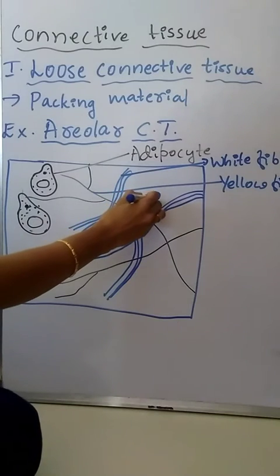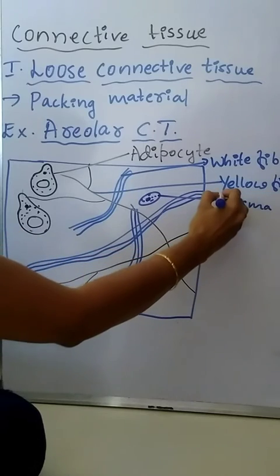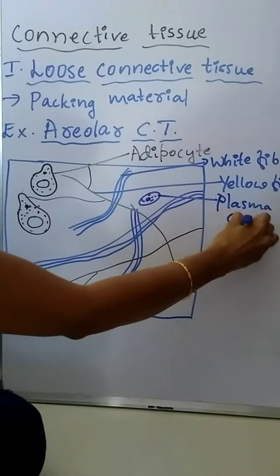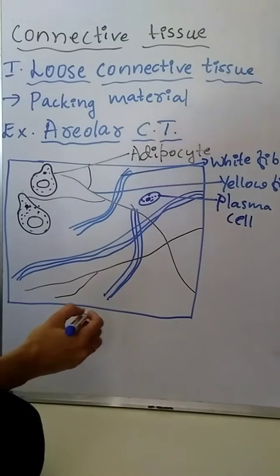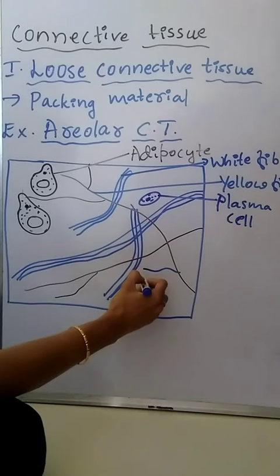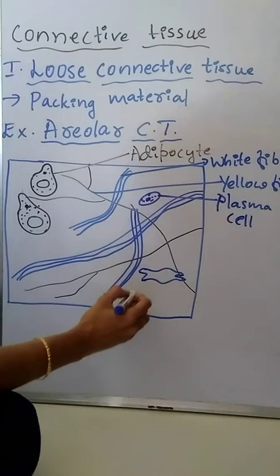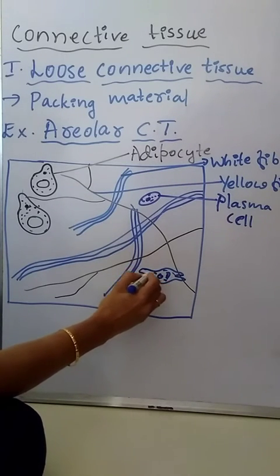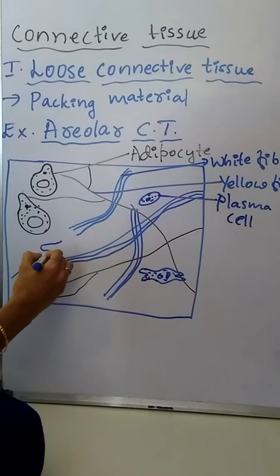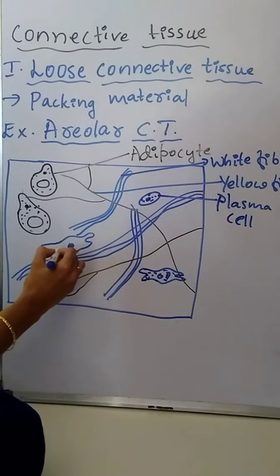Here a plasma cell is present. Then fibroblasts, these are fibroblasts.